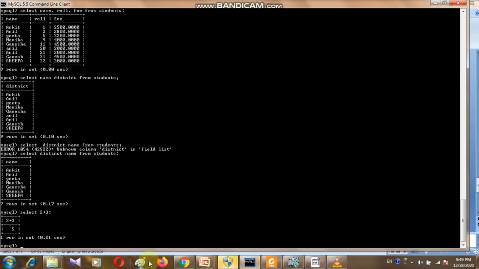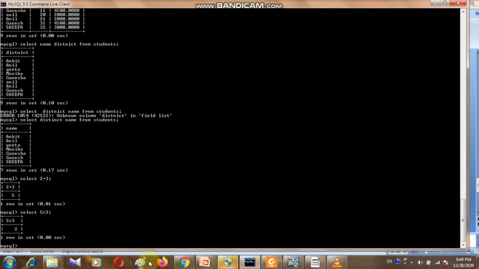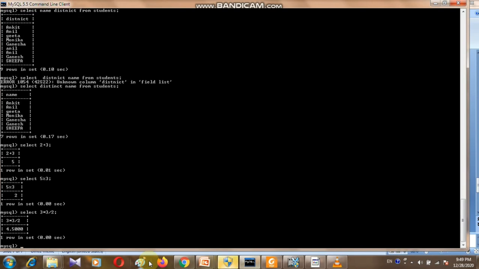In the same way, 5 mod 3, it will show the remainder. Then in the same way, select 3 into 3 divided by 2, it will return the value like this. So all arithmetic operators we can use, and we can use MySQL for calculating numeric values.